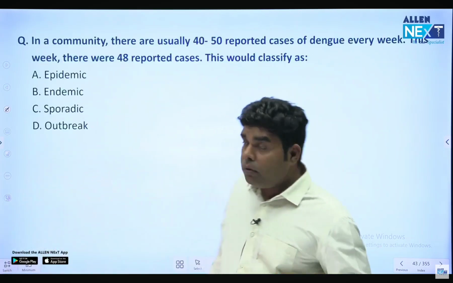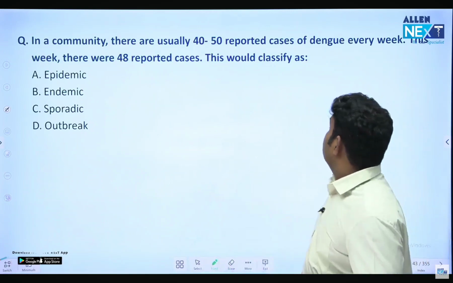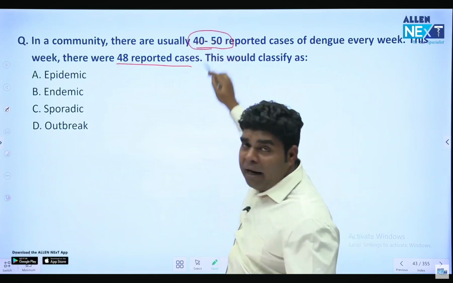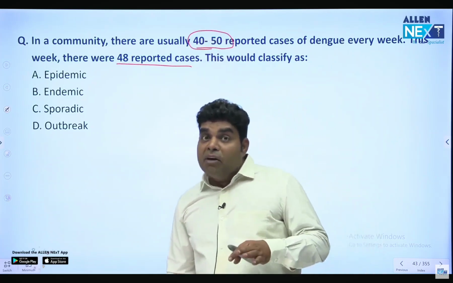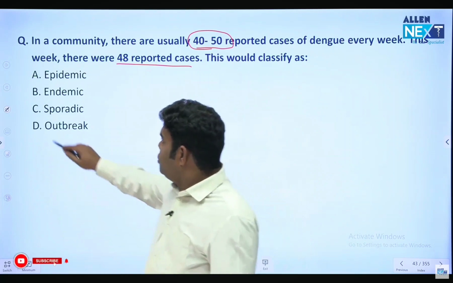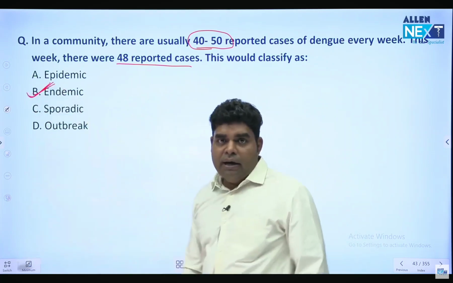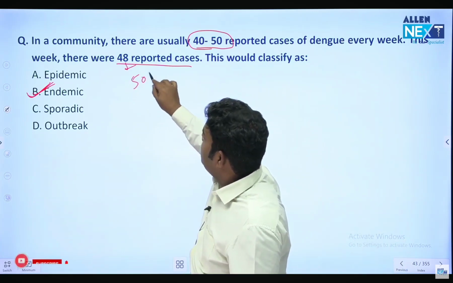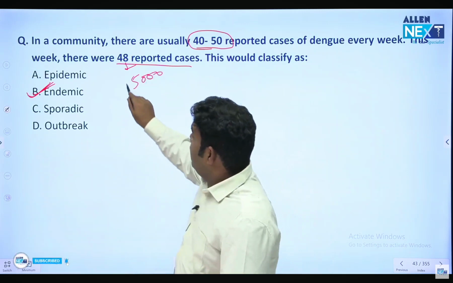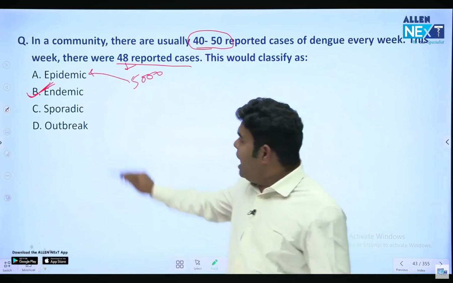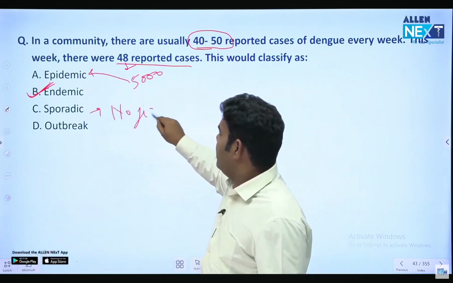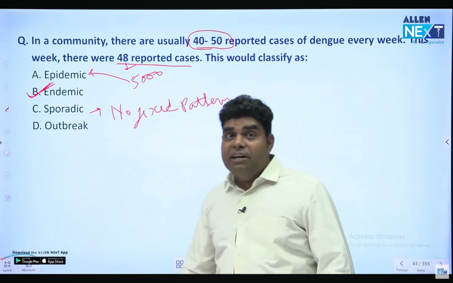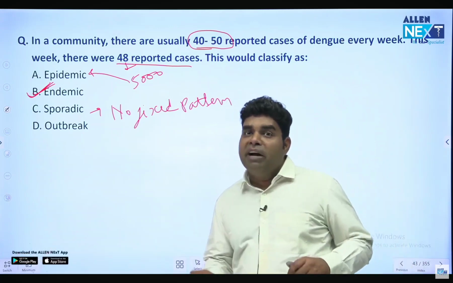Next question. In a community, there are usually 40 to 50 reported cases of dengue every week. And this week, 48 reported cases occurred. So the expectation is 40 to 50, and our result is coming within the expectation. If it is within the expectation, we call it endemic. If instead of 48 they had written 5,000 cases, that is much more than expectation and we call it epidemic. Sporadic means no fixed pattern of cases. Anything can occur. And the sporadic pattern is represented by the Poisson distribution, which represents distribution of random events with time.